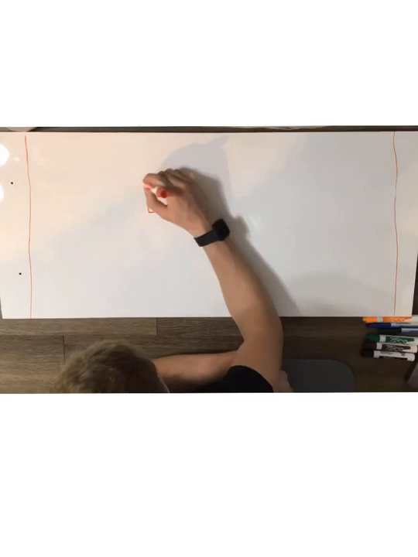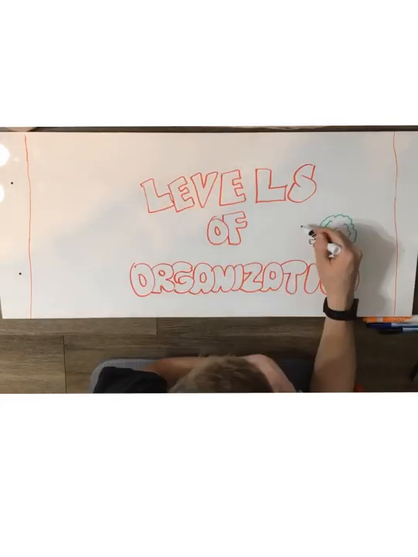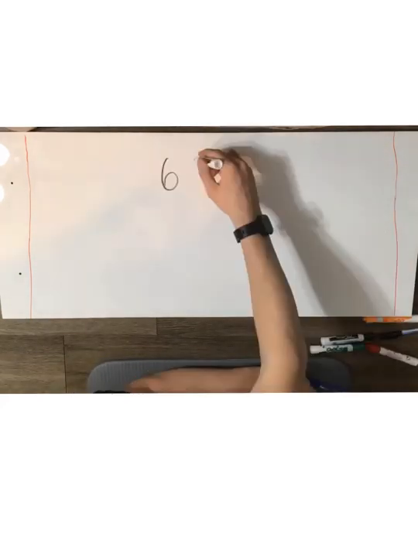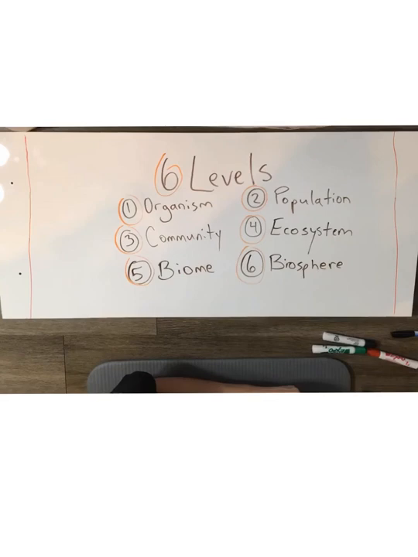Today we're going to talk a bit about the levels of organization within our world. All things on Earth, living and non-living, can be organized into these categories. They are helpful when talking about specific interactions, since depending on what level you're talking about, things can interact differently. There are 6 levels of organization. The first one is organism, then there's population, community, ecosystem, biome, and biosphere.